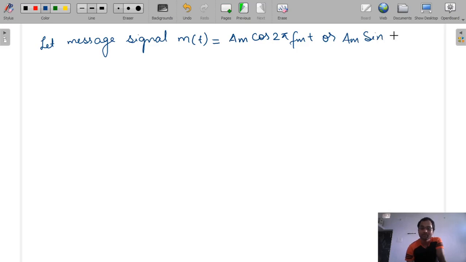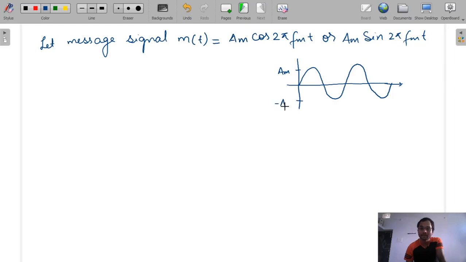Any sinusoidal signal is our message signal, let's suppose. So the message signal will vary like this. If it is Am sin 2 pi fm t, this amplitude is plus Am, okay, and this is minus Am. So this is our message signal.